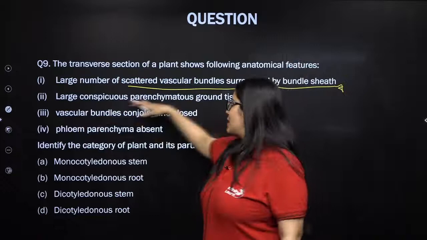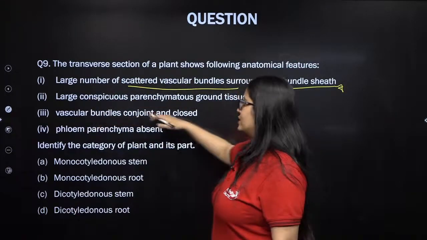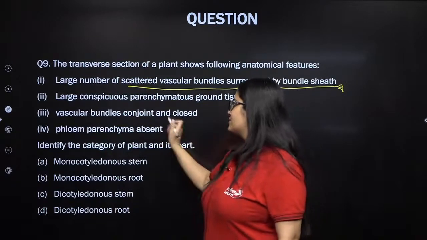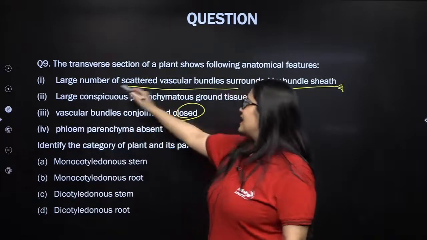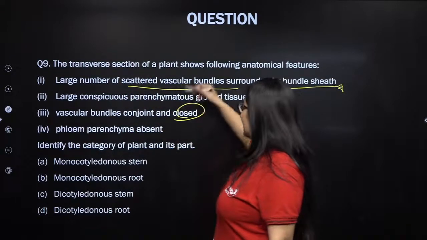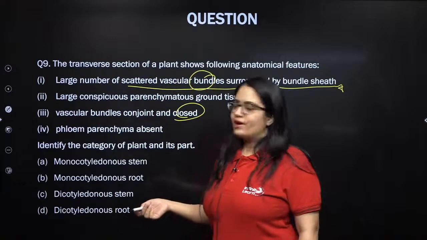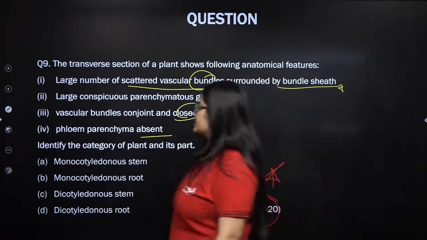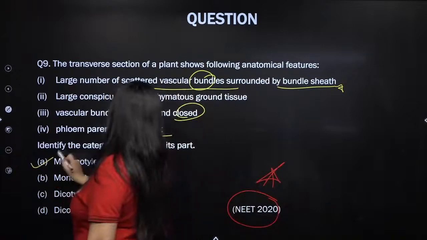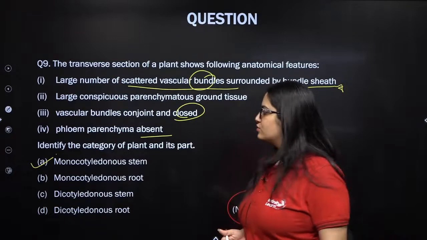Large conspicuous parenchymatous ground tissue. Vascular bundles are conjoined and closed. See, closed gives the idea it's a monocot. And saying that there is a large number of scattered vascular bundles gives an idea that it is a monocot stem. Are you getting that? Phloem parenchyma absent. So very simple, my dear students, the answer is monocot stem. Is this clear? Excellent. Now let's revise also a little.